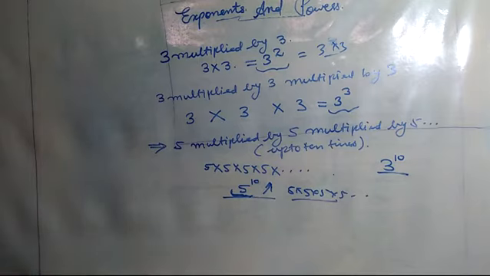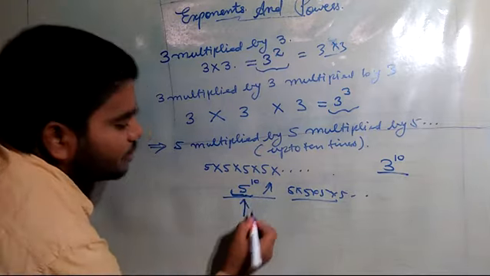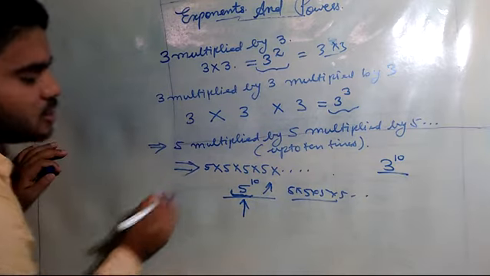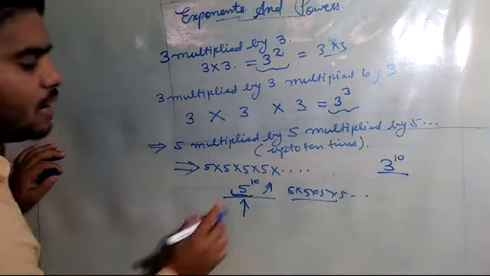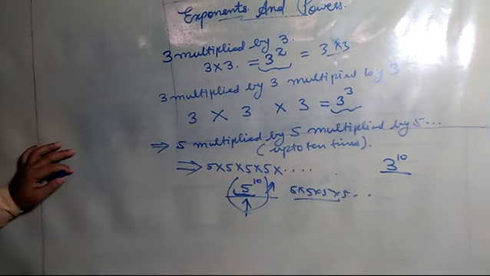In this way, the work has been reduced. It got reduced by writing the entire expression in one number form, that is 5 raised power 10.